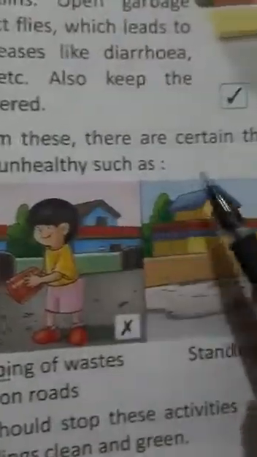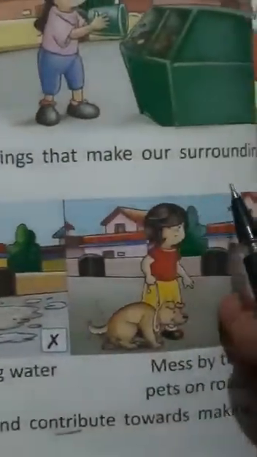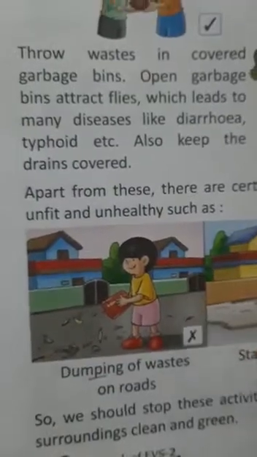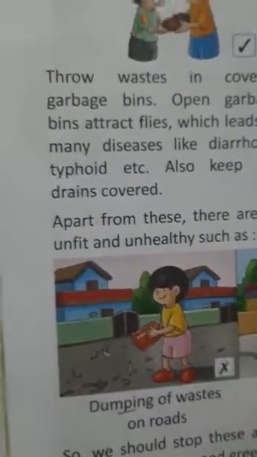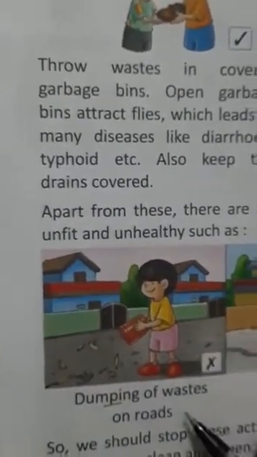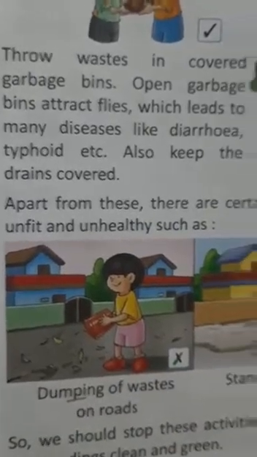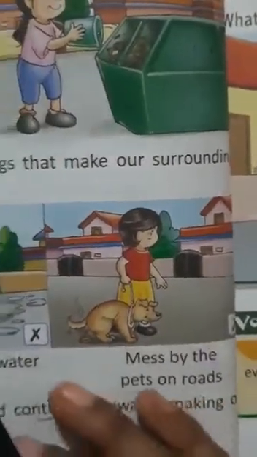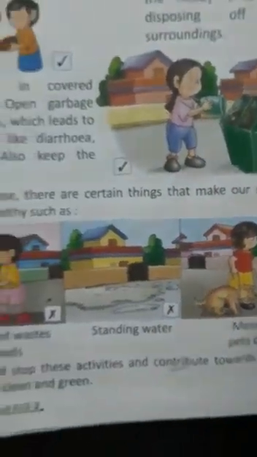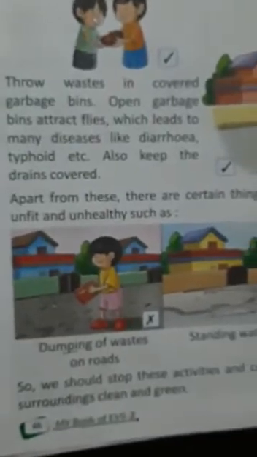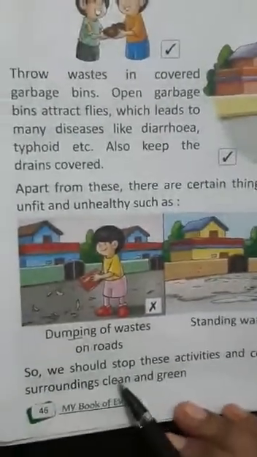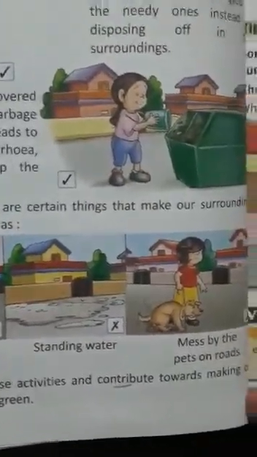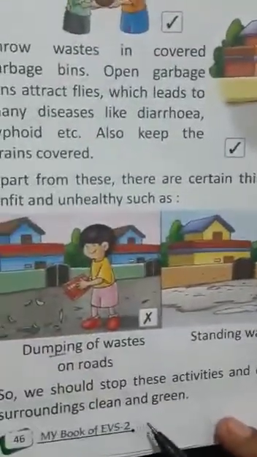Apart from these, there are certain things that make our surroundings unfit and unhealthy. Children, you can see some pictures given here. It is not good. You can see dumping of waste on road, standing water, mess by the pets on roads. These activities are not good for our surroundings. We should not do this. It is a very bad habit. So we should stop these activities and contribute towards making our surroundings clean and green.